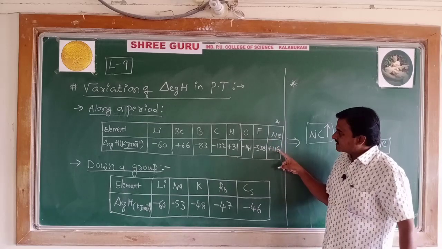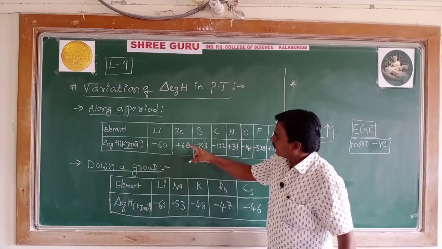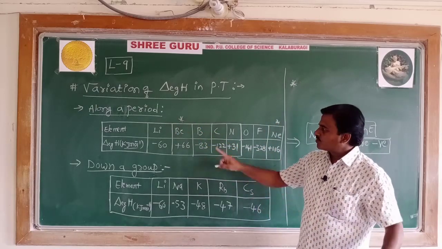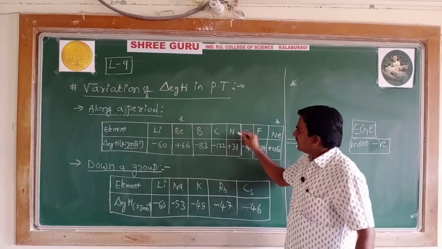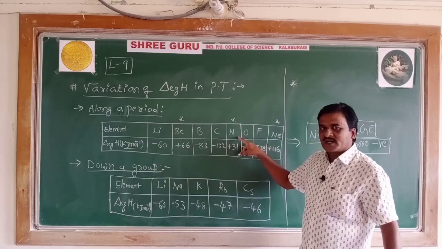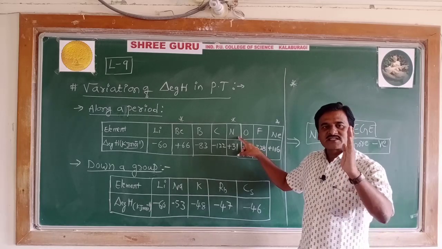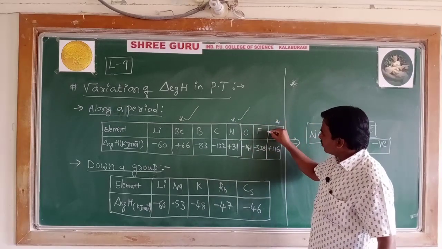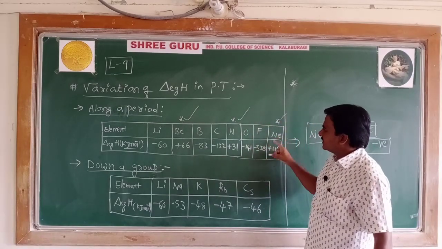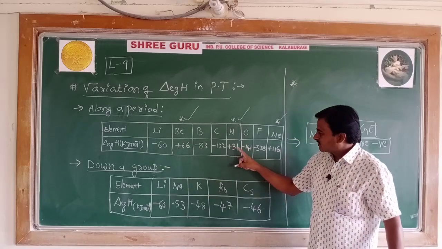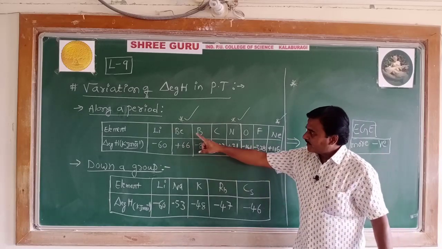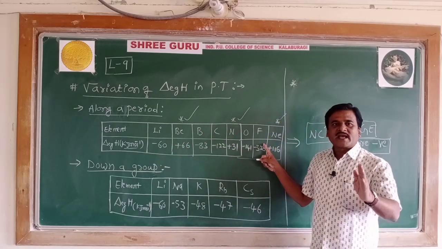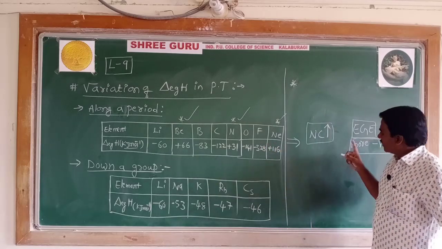The exceptions are beryllium and nitrogen, because they have stable or symmetrical distribution of electrons: the s shell is completely filled in beryllium, and in nitrogen the p orbitals in the valence shell are half filled. Because of this, beryllium, nitrogen, and no doubt the octet-structure noble gases show positive electron gain enthalpy. Keeping them aside, when you move from lithium to fluorine, the electron gain enthalpy becomes more and more negative.